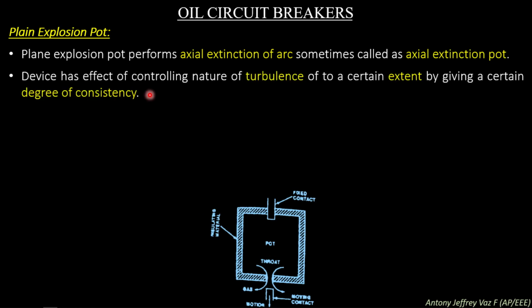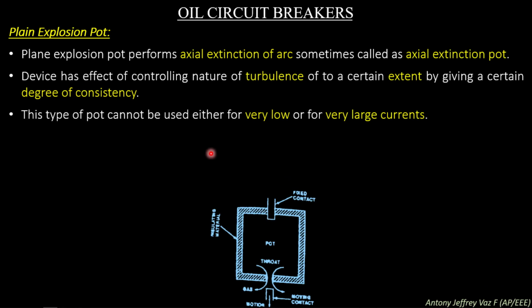The device has the effect of controlling the nature of turbulence to a certain extent by giving a certain degree of consistency. Since the pressure chamber or pot has a natural turbulence control device, this will increase the degree of consistency in a circuit breaker. This type of pot cannot be used either for very low or for very large currents.